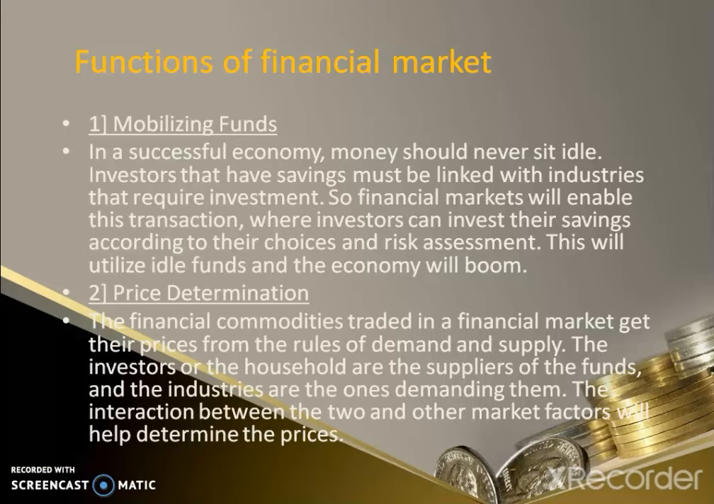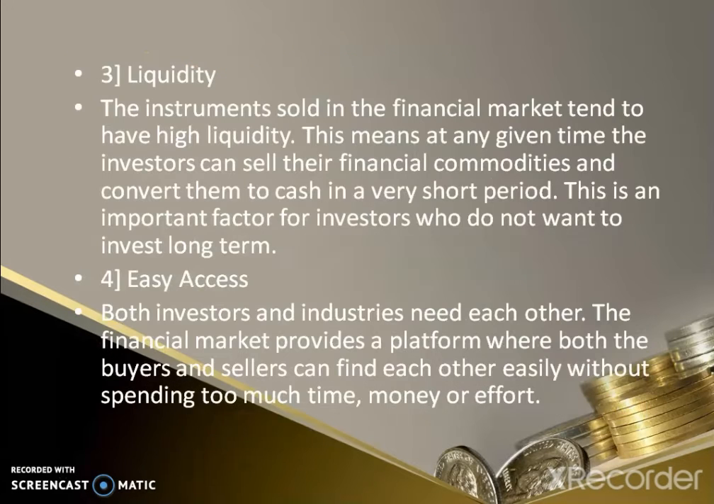The demand for funds, that is short term or long term, arises from individuals and industry, and suppliers of this fund can be investors or households. They interact with each other and fix the price of the financial commodity, along with other market forces which directly or indirectly affect the price. Next is liquidity. The instruments in the financial market have high liquidity, which means at any time the commodities or instruments like shares and bonds can be converted into cash. That is liquidity.